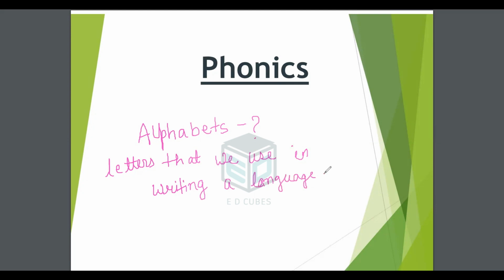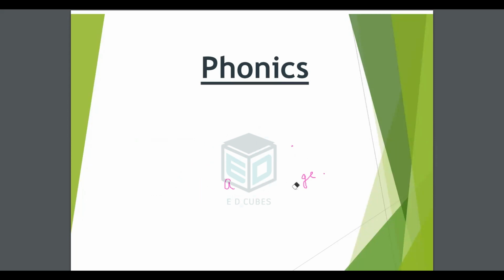Okay. Now, how many alphabets are there in the English language? In the English language, there are 26 alphabets. These 26 alphabets are divided into two sections. One is called vowels and the other is called consonants. Let's understand what are vowels and what are consonants.